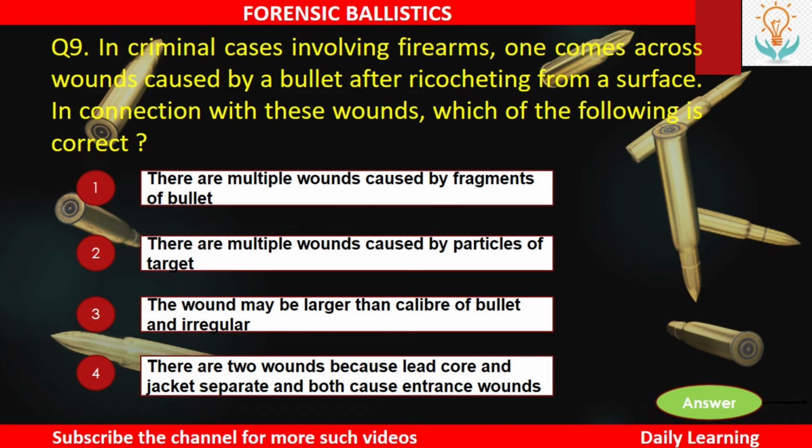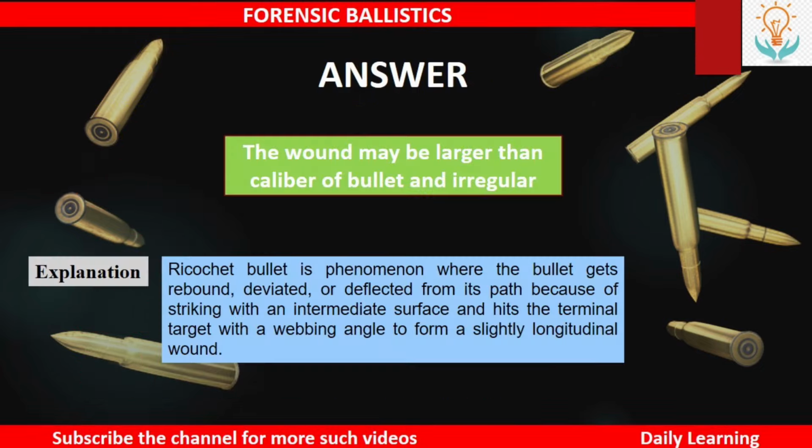Number 4, there are 2 wounds because lead core and jacket separate and both cause entrance wounds. So the answer is the wound may be larger than caliber of bullet and irregular. So a ricochet bullet is a phenomenon where the bullet gets rebounded, deviated, or deflected from its path because of striking an intermediate surface and hits the terminal target with a wobbling angle to form a slightly longitudinal wound.